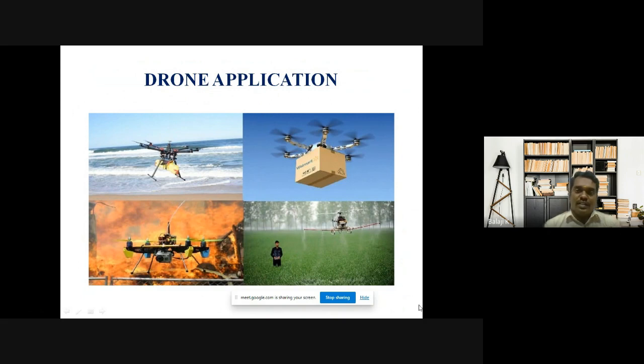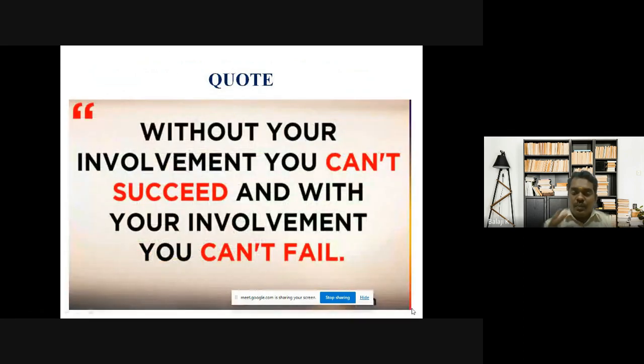These are the applications. Whatever I am listing is only a few of the things. So many places use the drone. So that's why I'm planning to discuss more drone related information on my YouTube channel.